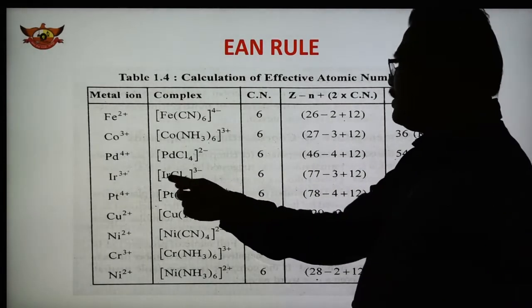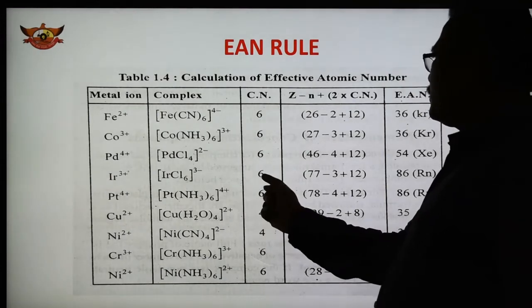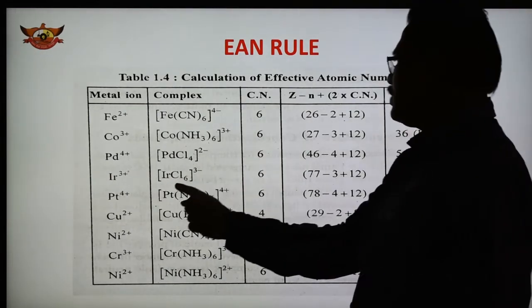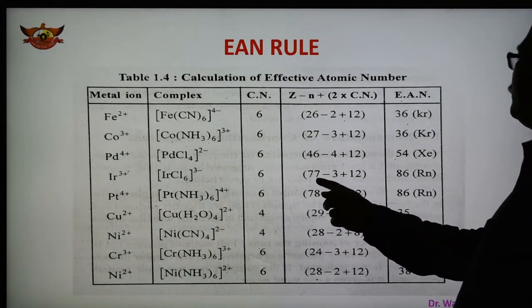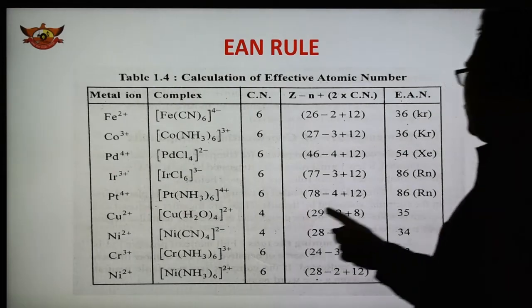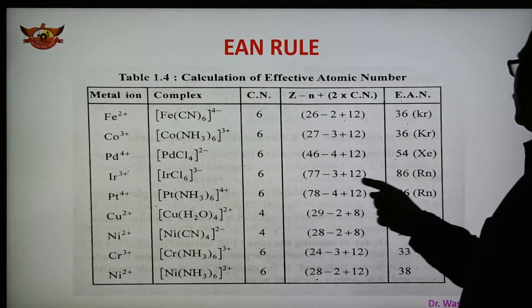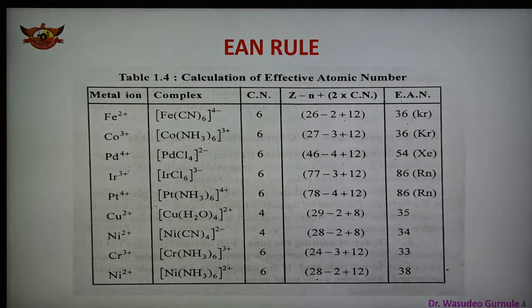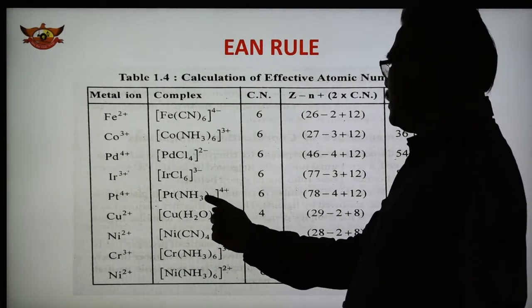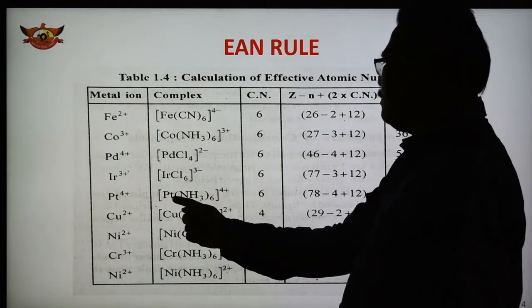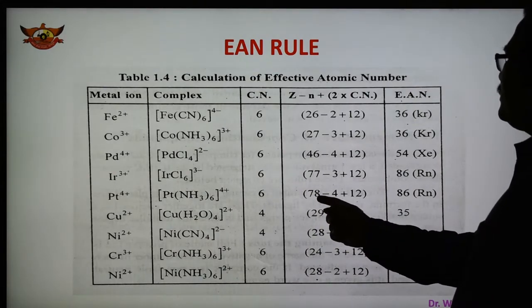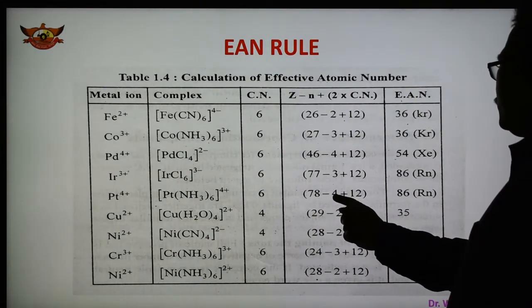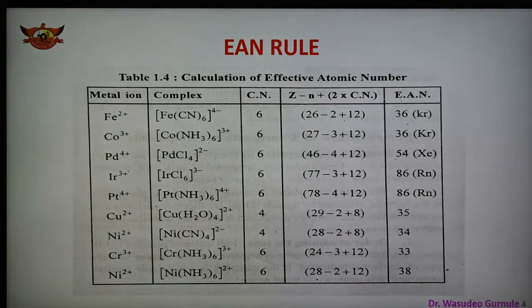Another example is hexafluoroiridate. The coordination number is 6, and in this, iridium has a 3 plus charge. So again the atomic number of iridium is 77, minus 3 because a 3 plus charge is there, plus 12 because 6 is the coordination number. So 86 is the atomic number of radon. Similarly, platinum 4, hexaammineplatinum(IV), has a 4 plus charge. Coordination number 6, 78 is the atomic number of platinum, minus 4 plus 12, so 86, radon.